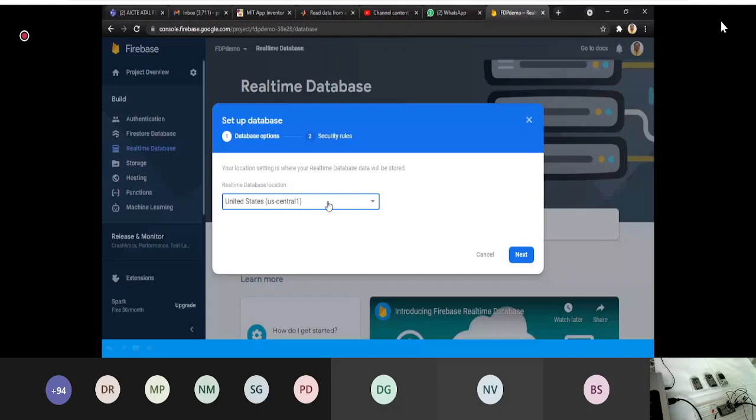It is asking for your location setting, which is where your real-time database will be stored. Don't worry about this. You can select whichever you want. There are only 3 options. If you use Singapore, the data routing will be very fast, and the nearest to us is Singapore, so we are selecting Singapore. Then click on next.